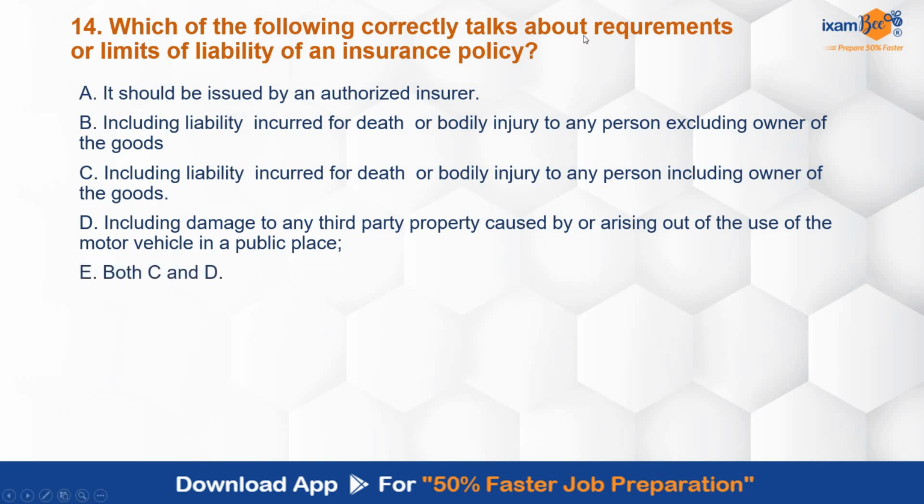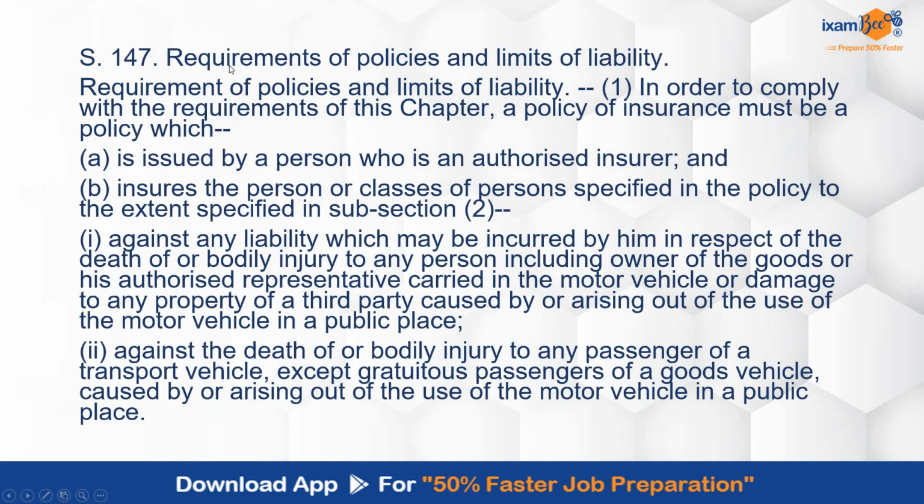So which of the following correctly talks about requirements or limits of liability of an insurance policy? Correct answer is E. Both C and D are correct over here, including liability incurred for death or bodily injury to any person, including owner of the goods, including damage to any third party property as well. Section 147 covers this point, requirements of policies and limits of liabilities. So all these points have been covered over here.